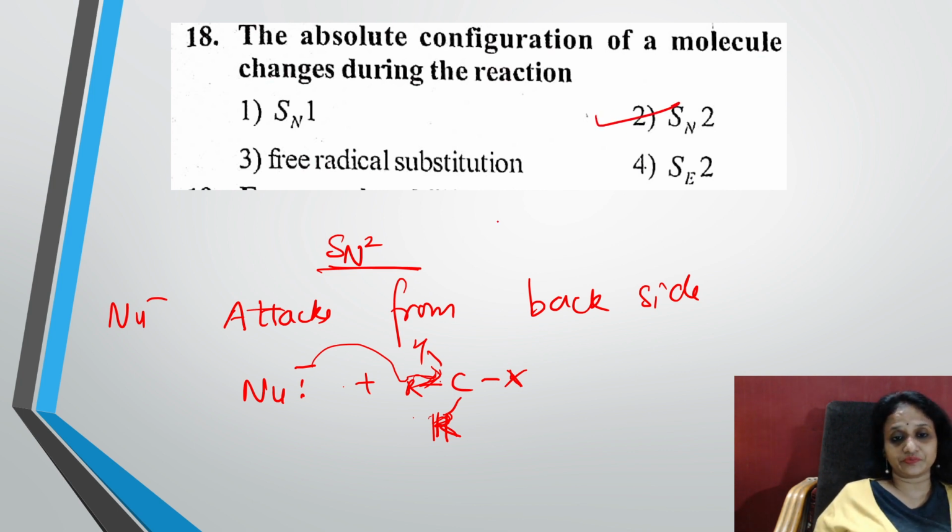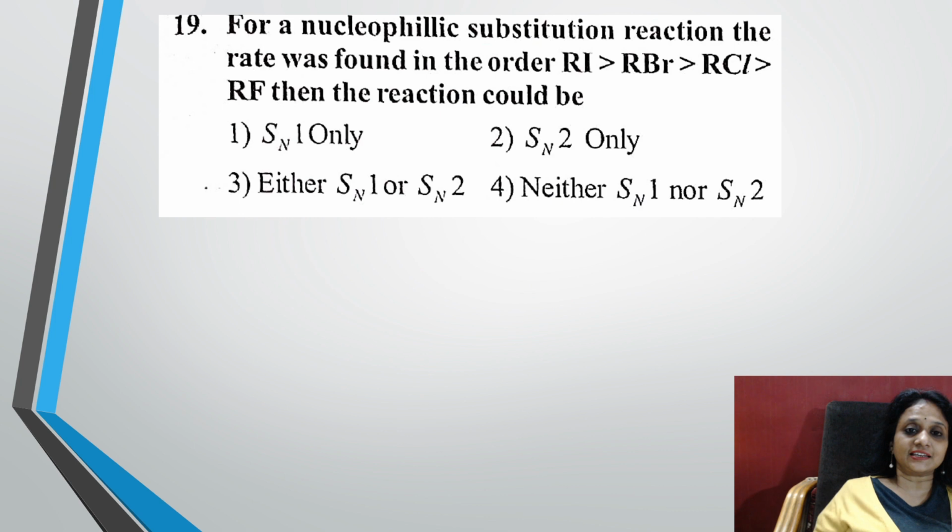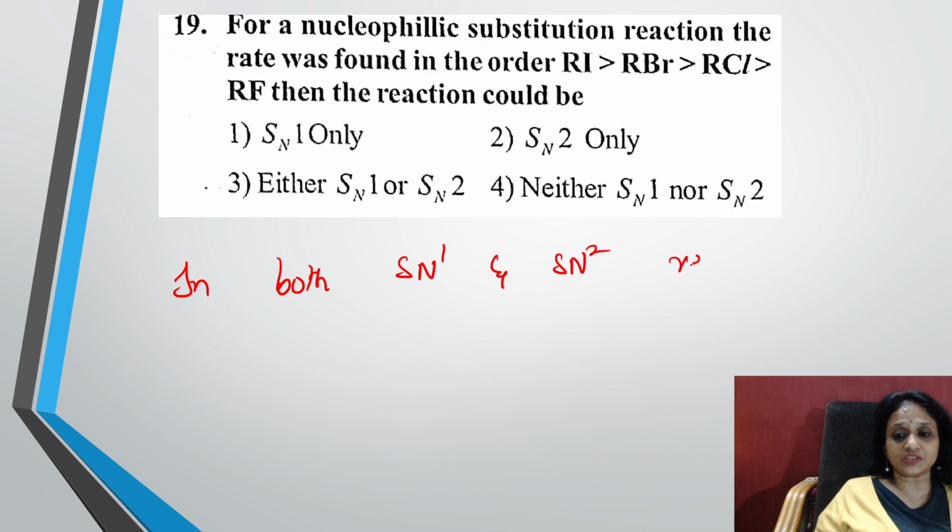Then for a nucleophilic substitution reaction, the rate was found in the order RI, RBr, RCl. Now you tell me, students, in both SN1 and SN2 reactions, what is the order?